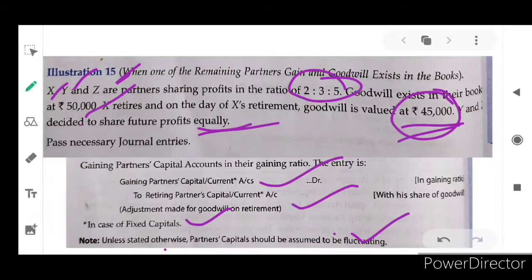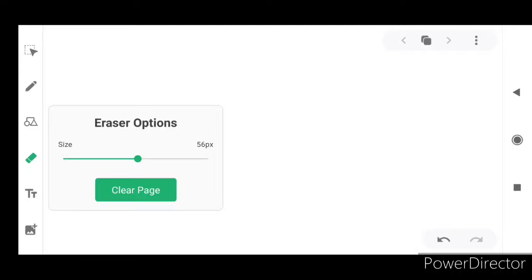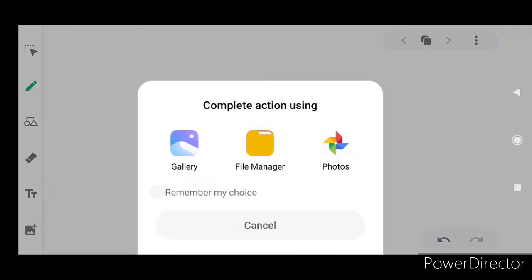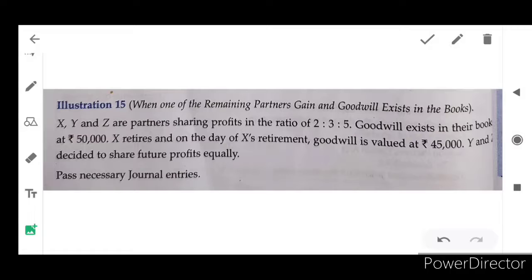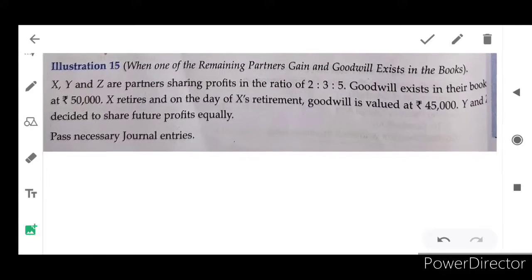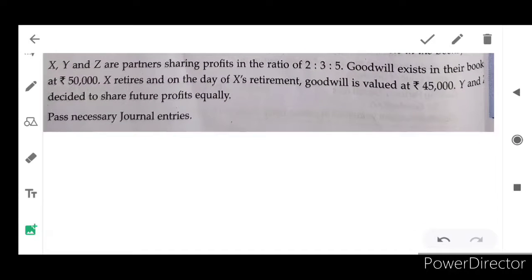Now we know the situation here, because the new profit sharing ratio has been given, and the existing ratio is 2:3:5.